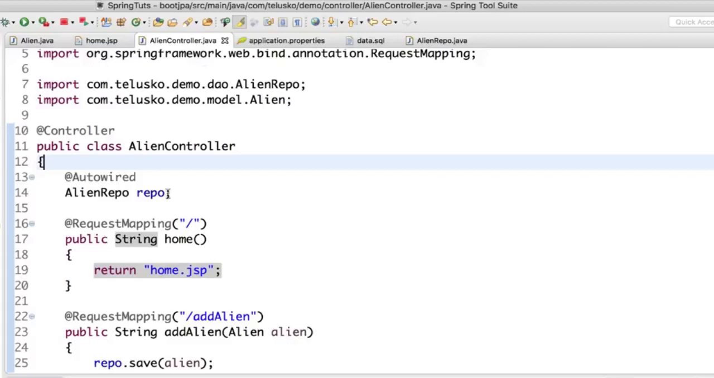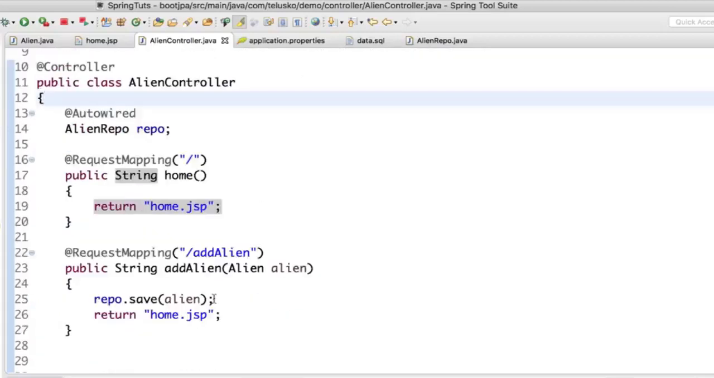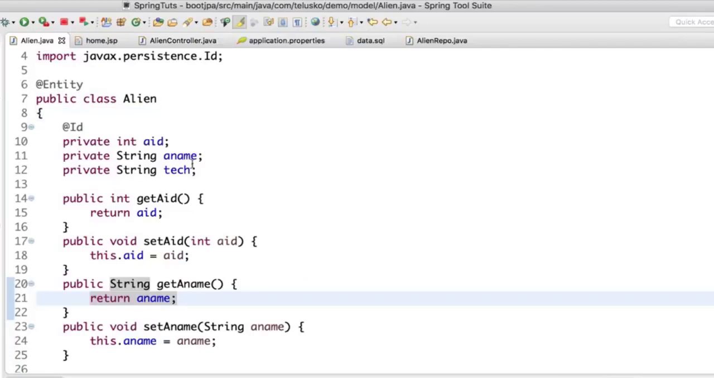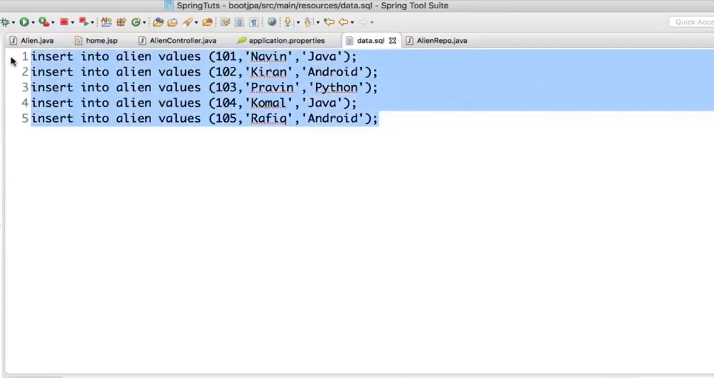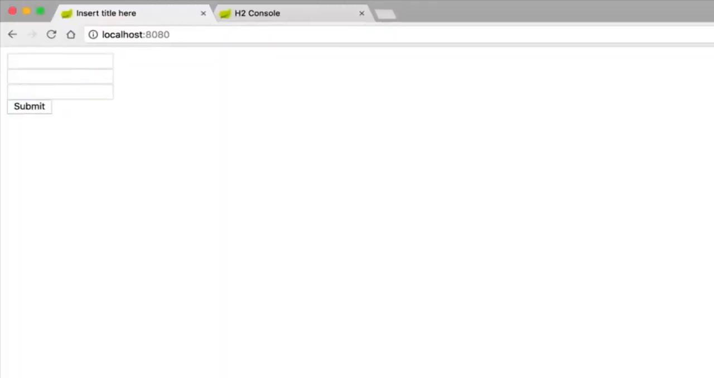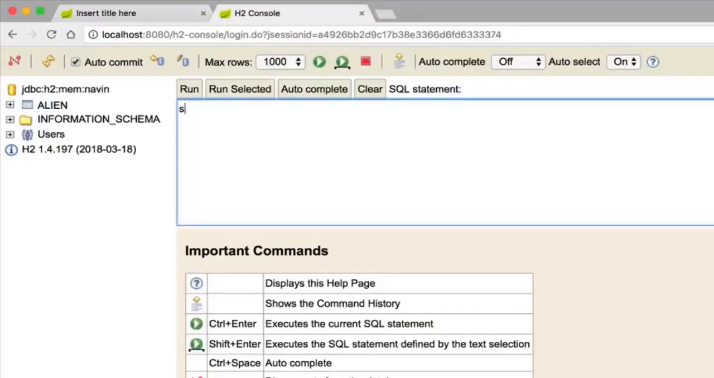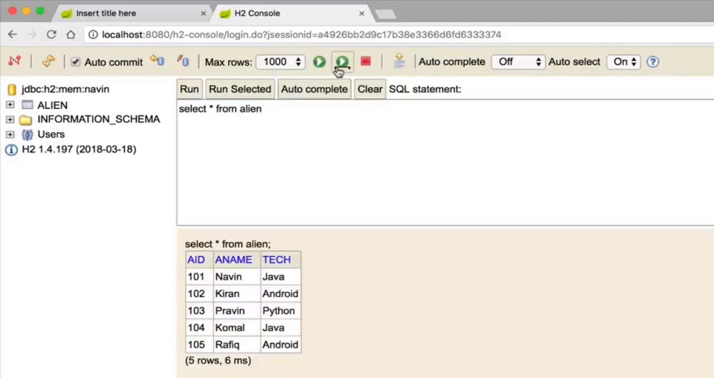Okay, so once we got a repo here, and once we are able to add, what if I want to fetch? In fact, before the video, I made some changes from the last example. The first change is in the alien class, where I have added one more field, which is tech. So we had AID, we had a name. Now I have also added tech, and I have added 5 values. If I go to data.sql, you can see I have added 5 values instead of 1. I have run this application once. If I go to the H2 console and say select star from alien, and run this, you can see we got 5 records.